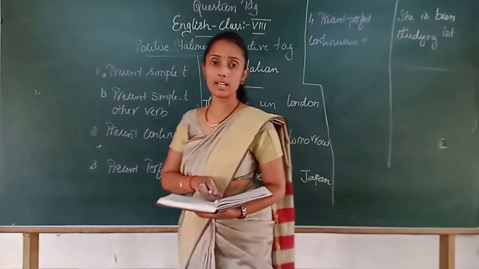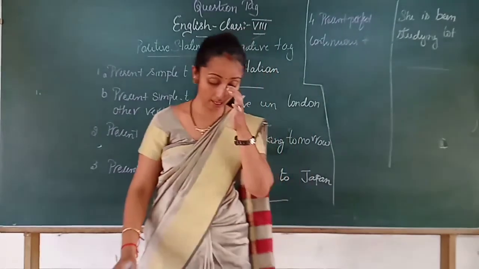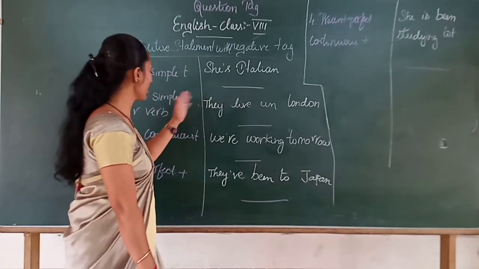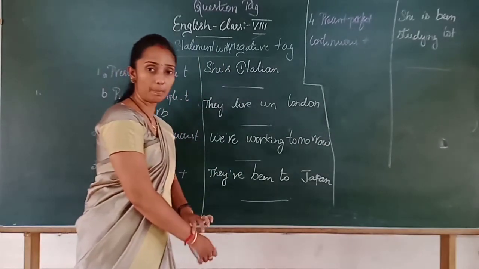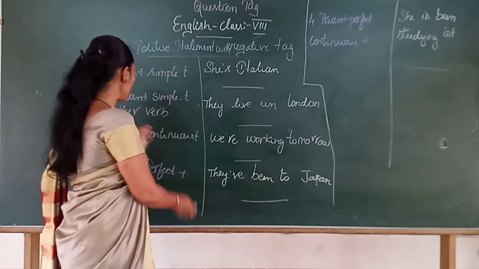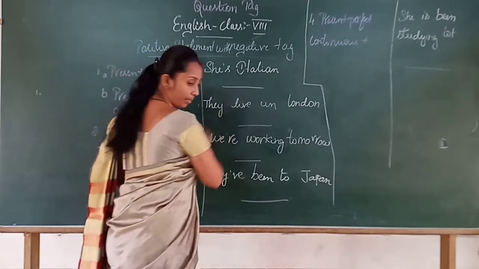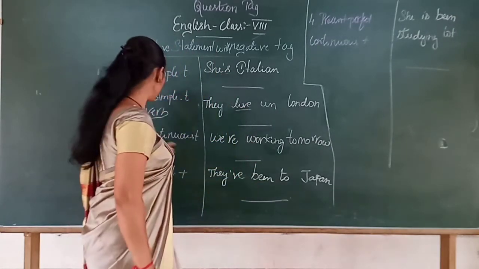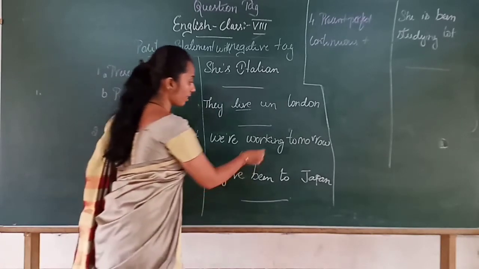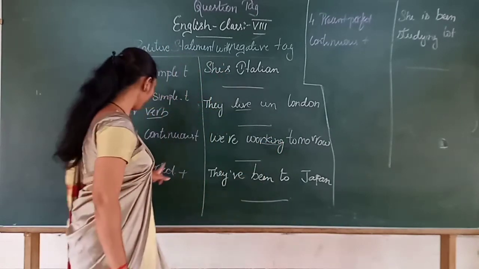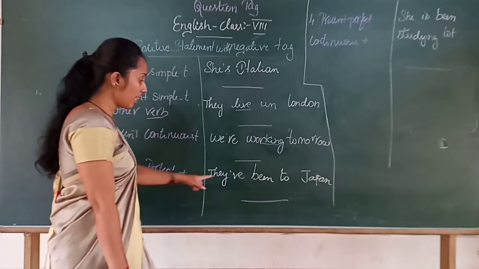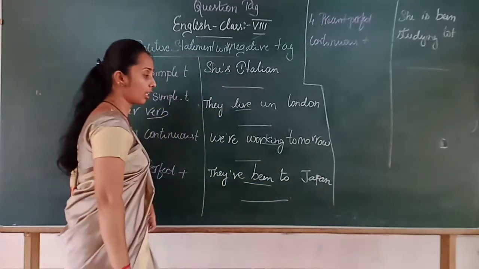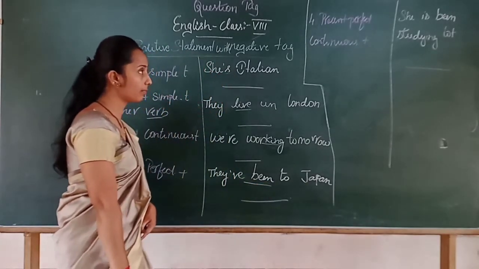So all these sentences are in the present tense. We can see that one is in the present simple tense, which is in simple form, whereas this is a present tense with another verb like live, which is used as the other verb, and this is a helping verb. Then the present continuous tense is indicated like working, and the present perfect tense uses have been, they have been to Japan.